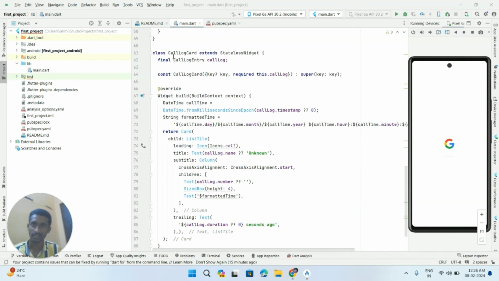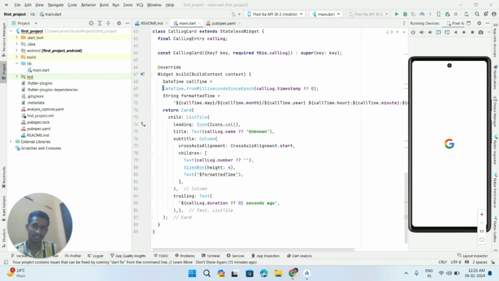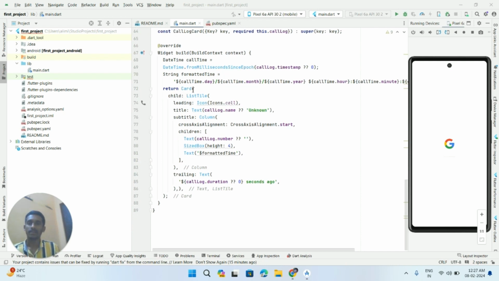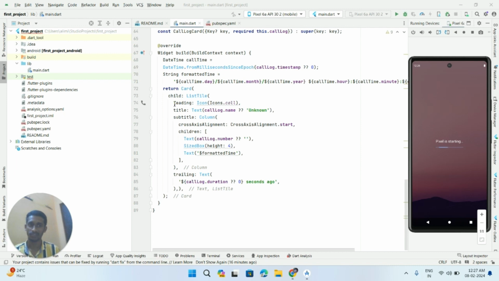And coming to the call log card, this class creates the card for displaying the call log information, like the username, mobile number, call log information, duration, etc. The build method builds the call log card, and we are using the date time class for accessing the date and time. Here the card is used to display the call log information, and the list tile is used for structuring, like properly aligning the call log information in the list tile.